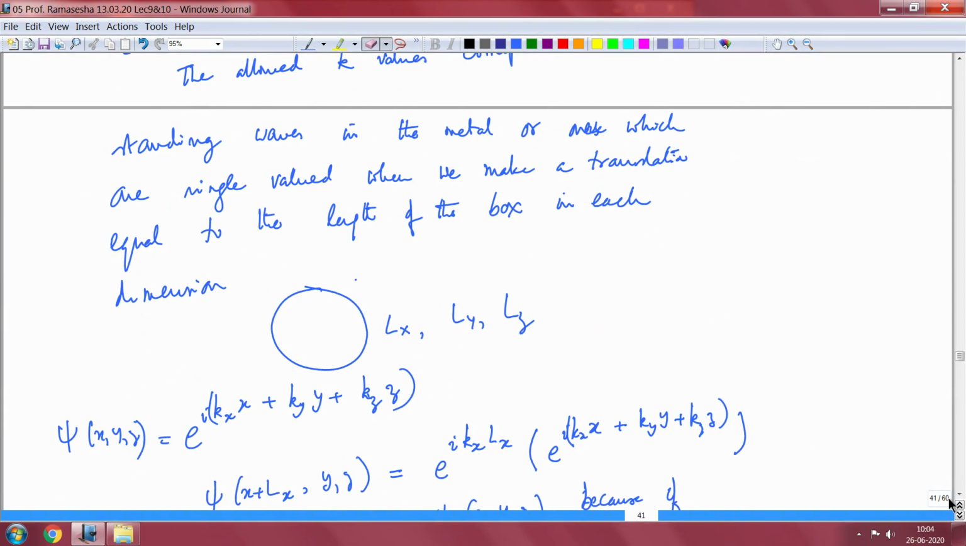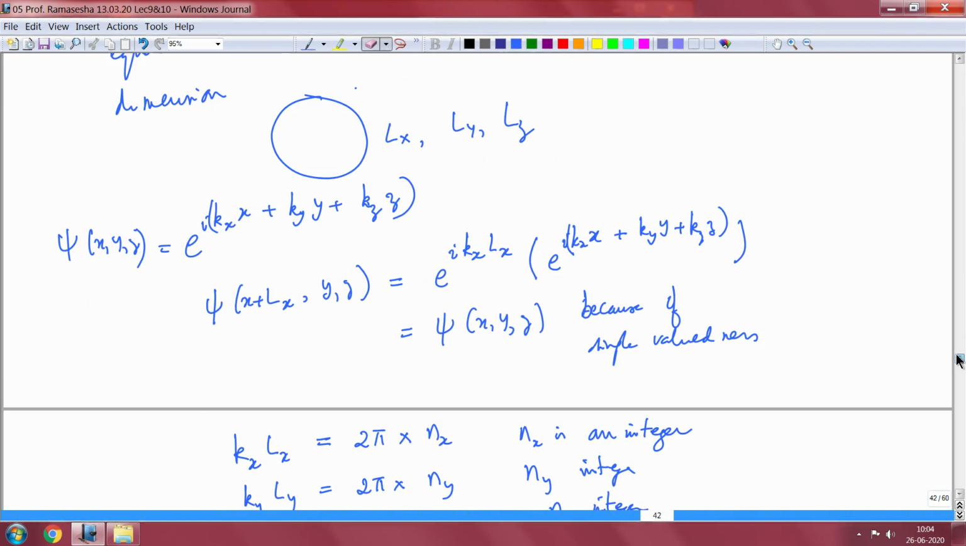Then you will have ψ(x,y,z) = e^(i(kx x + ky y + kz z)) equal to ψ(x+Lx, y, z), which is e^(i kx Lx) times the wave function ψ(x,y,z). But because of single-valuedness, you really want these to be equal, which means e^(i kx Lx) must be 1, or kx Lx must be 2π times an integer.